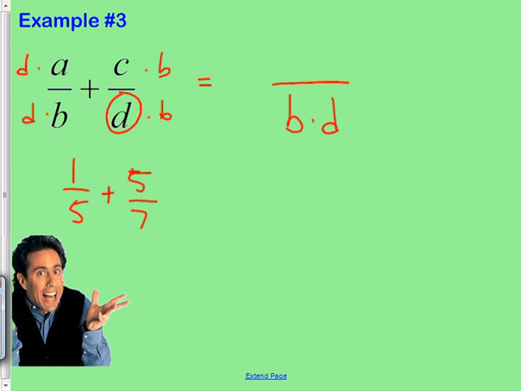All right, so that and that are the same thing. People that don't know what they're doing add them together on the bottom. Think about it. If you had 1/7 plus 5/7, if they're the same on the bottom, do you say that it's 6/14? No. What would the answer to that one be? 6/7. Notice you keep the denominator the same. You don't actually change the denominator.